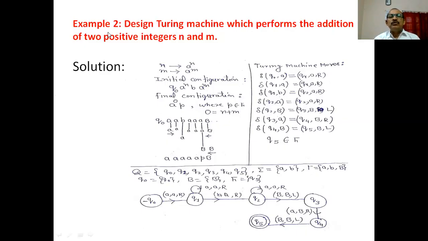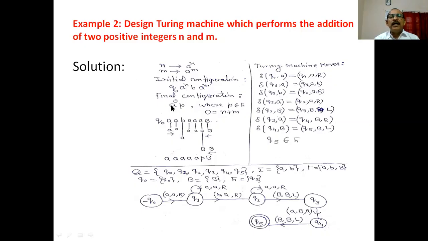Now you have to specify the initial configuration. The initial configuration, you can see, is Q0 a^n B a^m. This means the function takes two arguments, a^n and a^m, and B is used as a separator, like a comma. And what will be the final configuration?